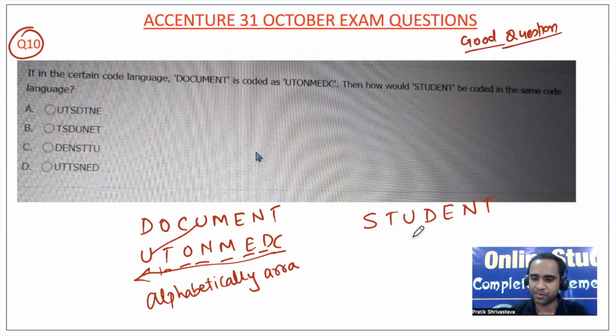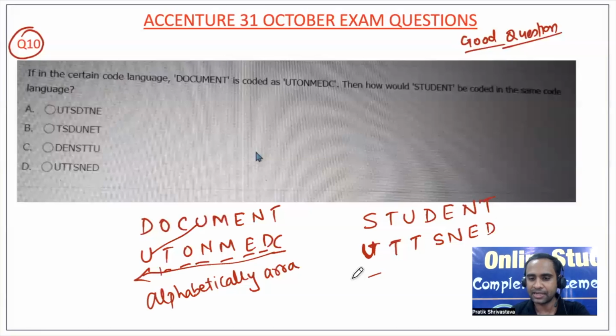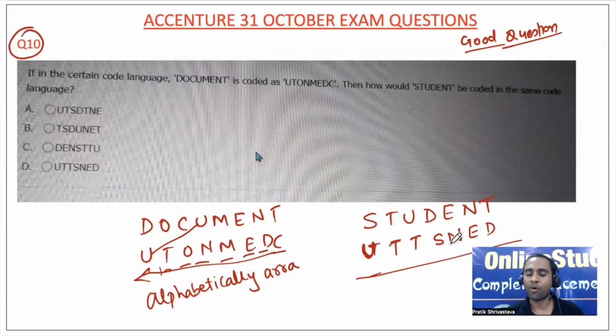So here also we have to do the same thing. T is the highest one, then U, and then T, T, and then S, and then N, and then E, and then D. So D, E, F, G, H, I, J, K, L, M, N, O, P, Q, R, S, T, and after T, U. So U, T, T, S, N, E, D, right? So UTTSNED. That's how you have to solve the question.